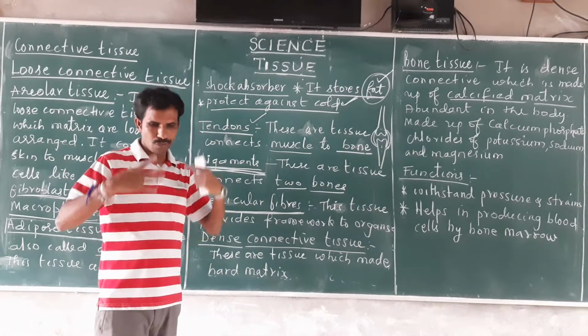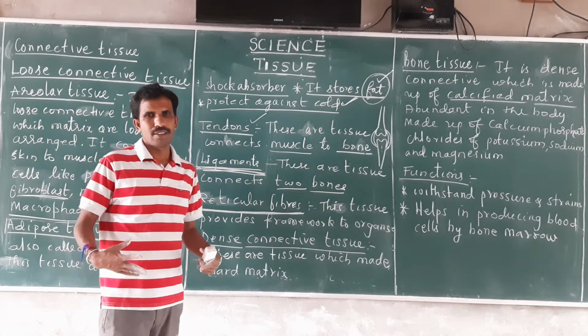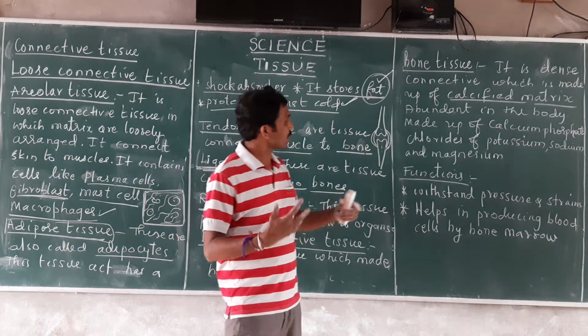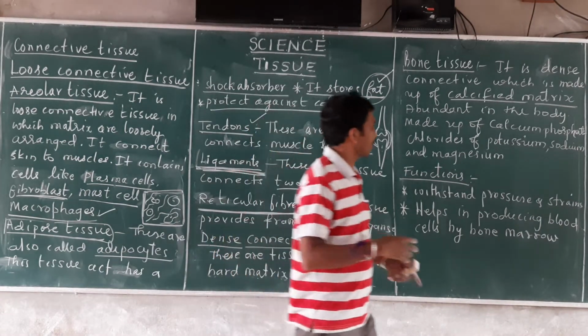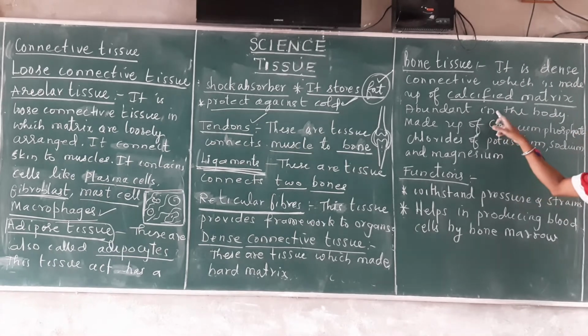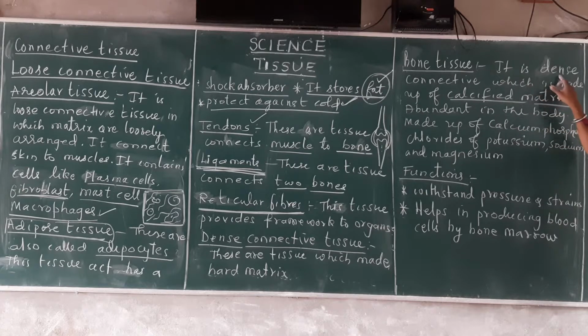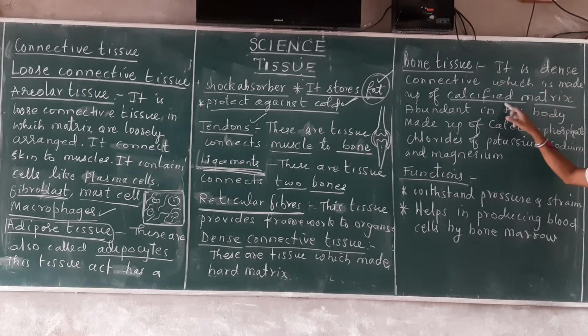Bone provides a framework and shape to the body. The bone tissue is made up of calcified matrix, so it is a dense connective tissue made up of calcified matrix.